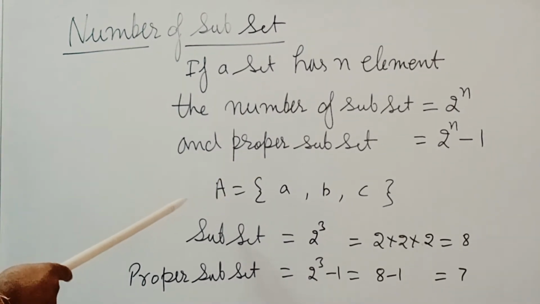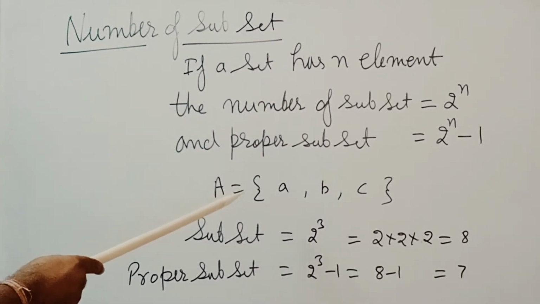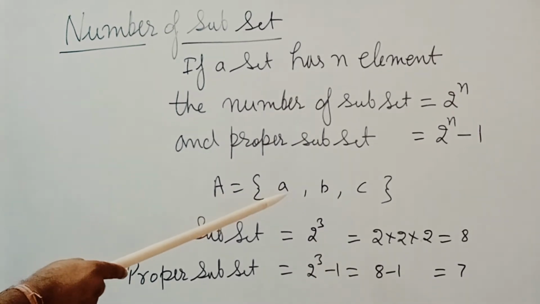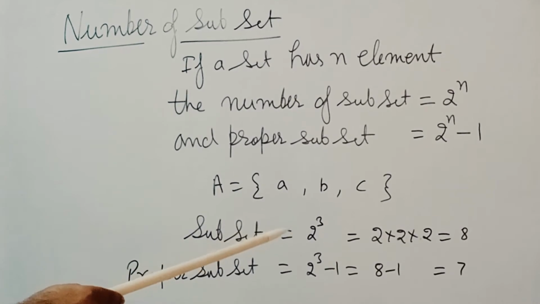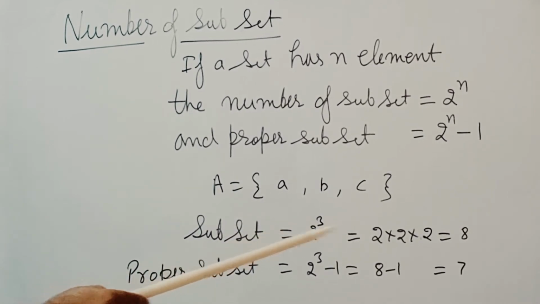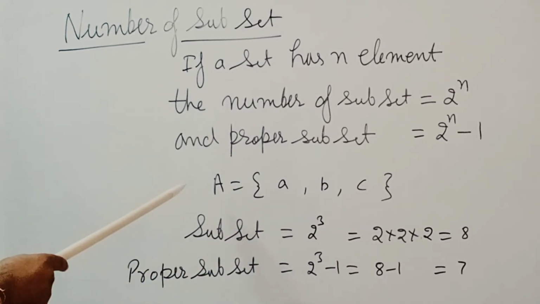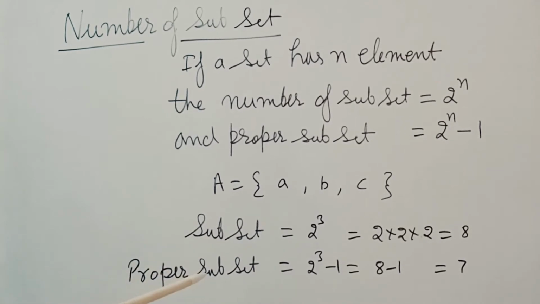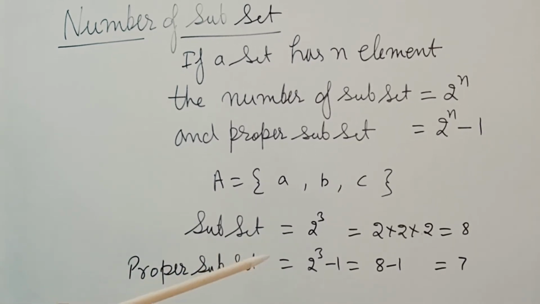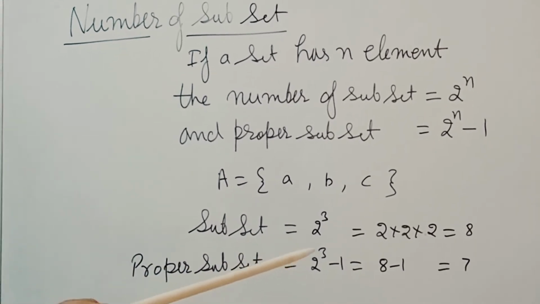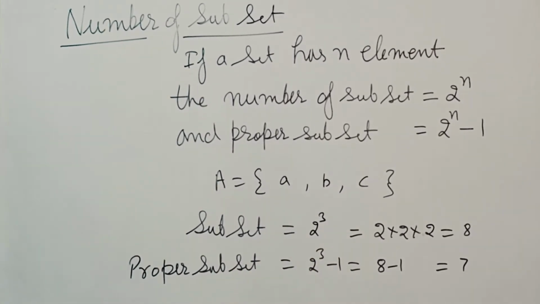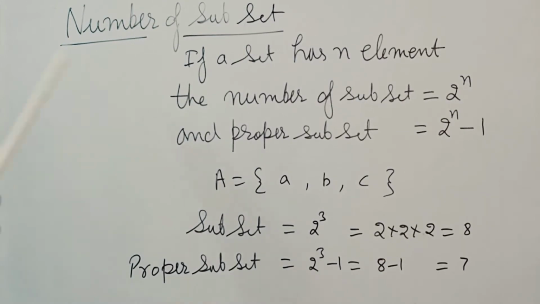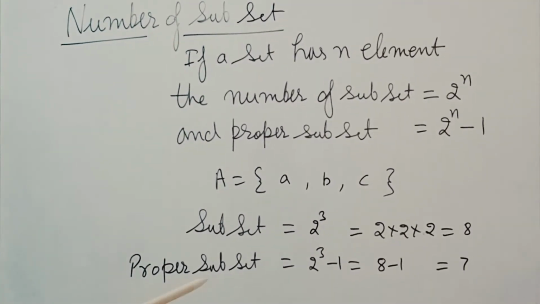For example, we have a set A having the elements A, B, C, that means 3 elements are there. Then the number of subsets will be 2 to the power 3, that is 2 into 2 into 2, that is 8 subsets of the set A. And the number of proper subsets will be 2 to the power 3 minus 1, that is 8 minus 1, that is 7. So with the help of this explanation, you can find the number of subsets and the number of proper subsets.